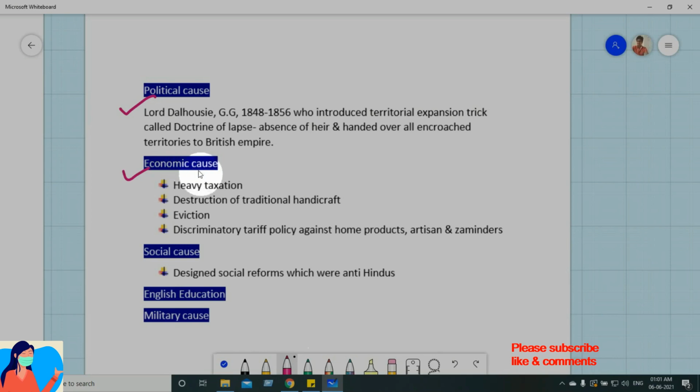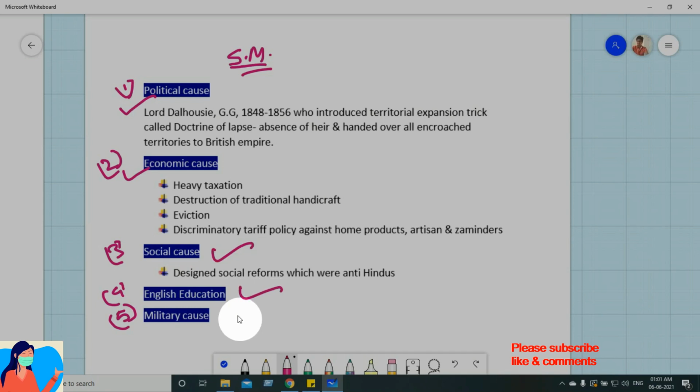An economic factor. In economic causes, what happened? These things all brought about the Sepoy Mutiny. Because of these only, the Sepoy Mutiny happened. We talked about it in our previous class. I am just repeating this, it is not required. Social cause, education also, and military cause, immediate military cause, and heavy taxation, destruction of the traditional handicraft, eviction, discriminatory tariff policy against home products, artisans and small zamindars.